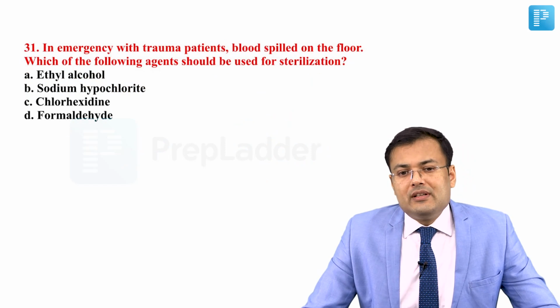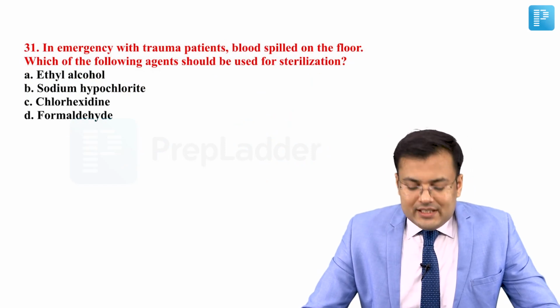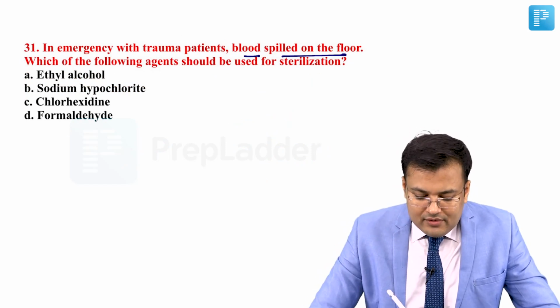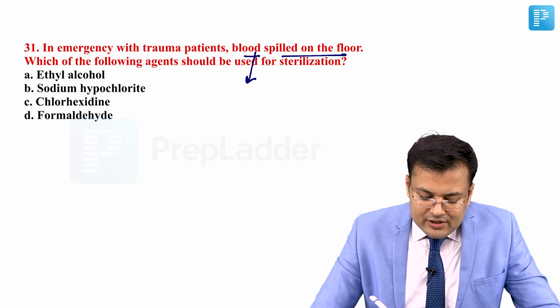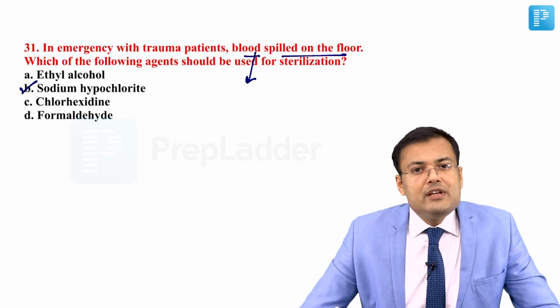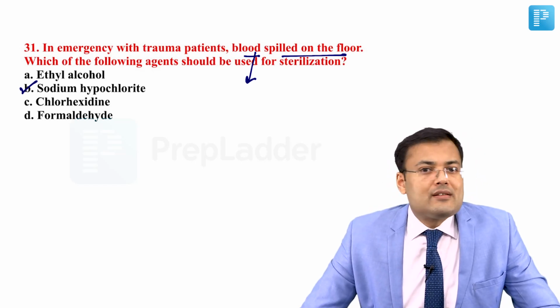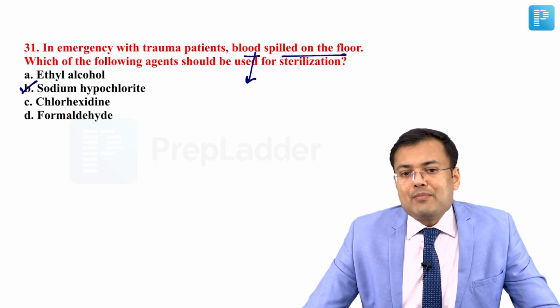See the question number 31, again a repeat question. In an emergency with a trauma patient, blood is spilled on the floor. Which of the following agents should be used for sterilization? Whenever there is spillage of blood, you must know that we use sodium hypochlorite. What do we use? Sodium hypochlorite.